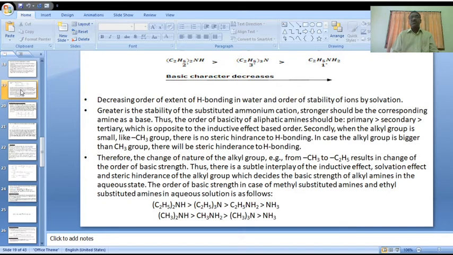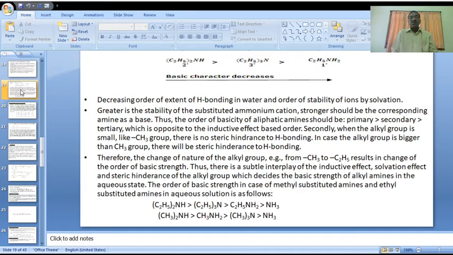These three effects, inductive effect, solvation effect, and steric hindrance of all these alkyl groups, decide basic strength. Is it clear? In aqueous state, but in gaseous state it may be different. It is based on only plus I inductive effect. The order may be based on only number of alkyl groups. But here in aqueous state it is different.